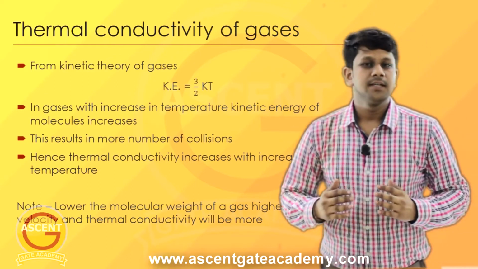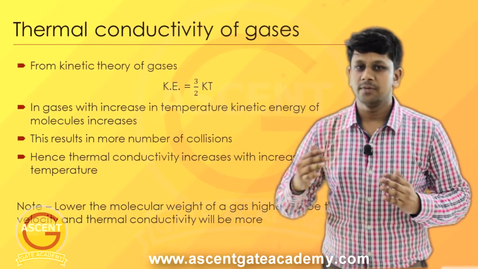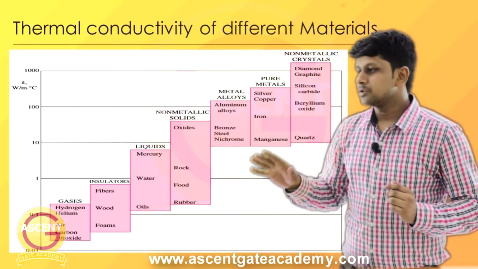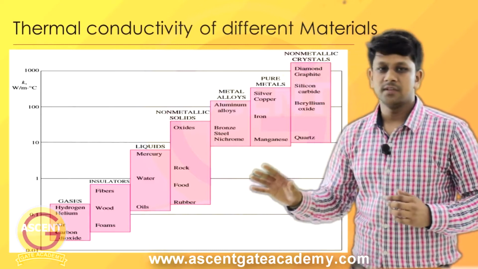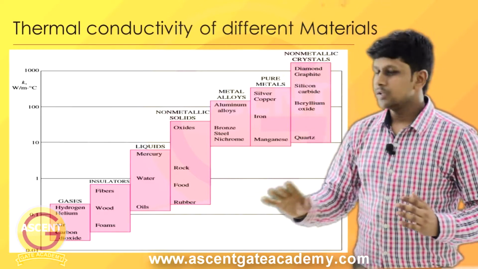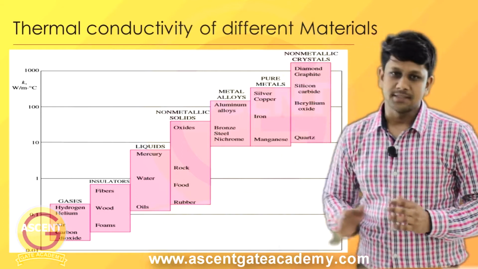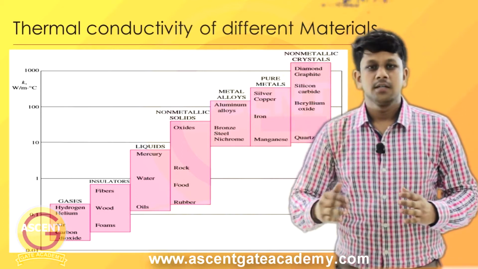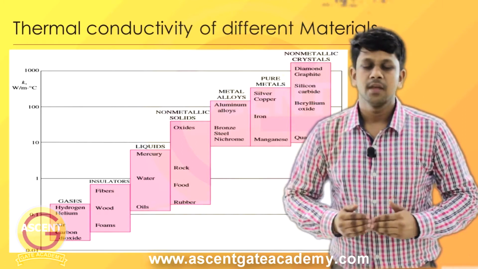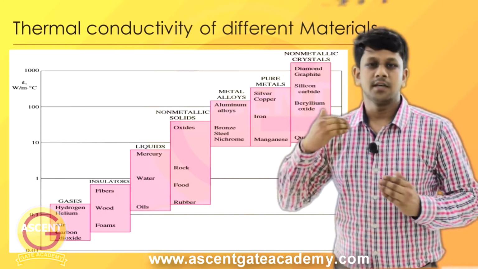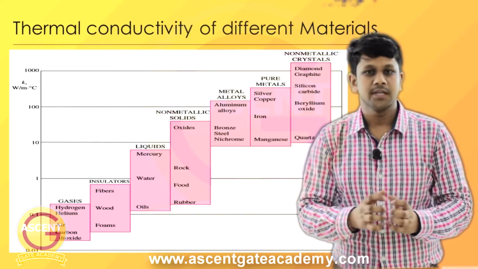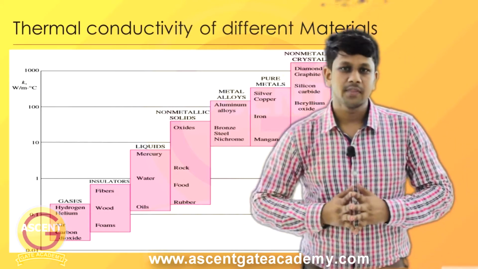Now we will see the thermal conductivity for some different materials. In this chart, the values of thermal conductivities are given with respect to different materials. You can see the lowest thermal conductivity is for gases. We have discussed the mechanism of conduction in gases, and we know that the thermal conductivity in gases is less because the molecules are spaced at high distances.